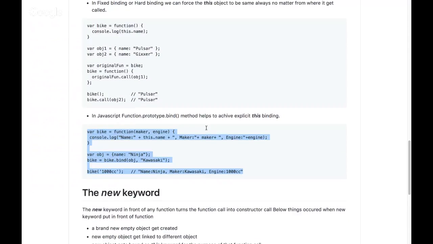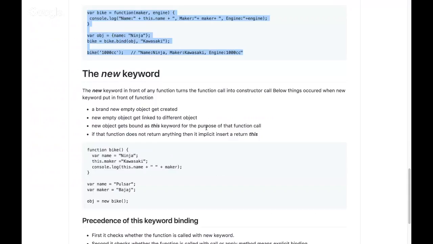Okay, so now we'll come to the new keyword. I told you there are 4 different ways the this binding happens. One we learned is default, then implicit, then explicit. Hard binding is just another flavor of explicit binding. And finally, one more binding happens to this keyword, for which there is one more keyword called new. So first we'll understand the new keyword.